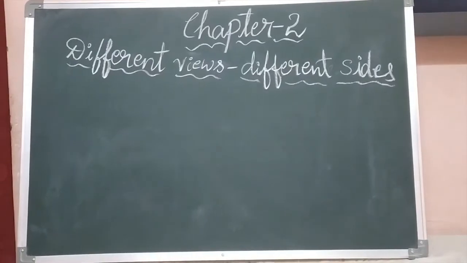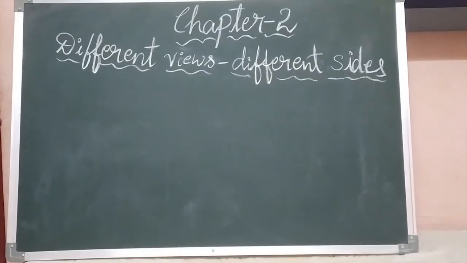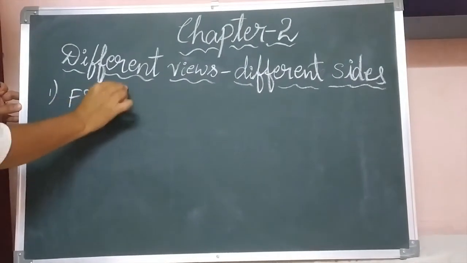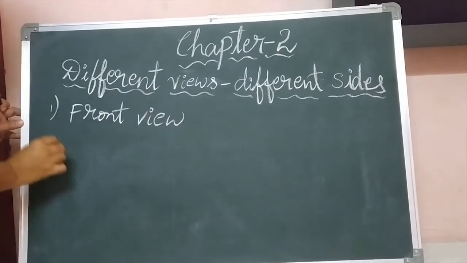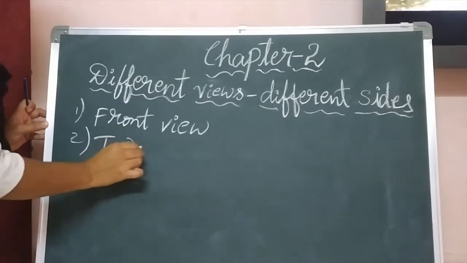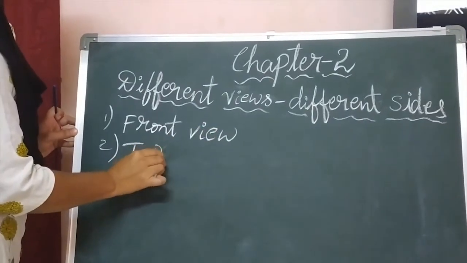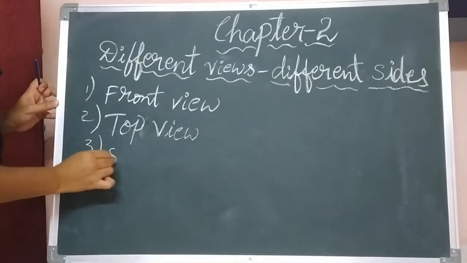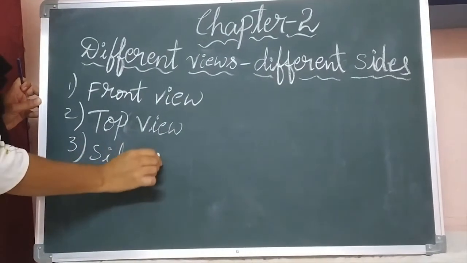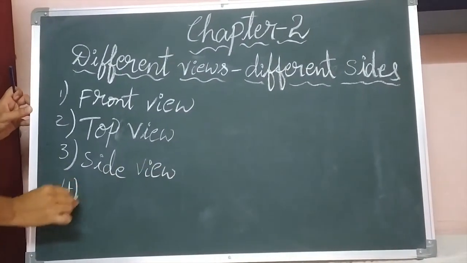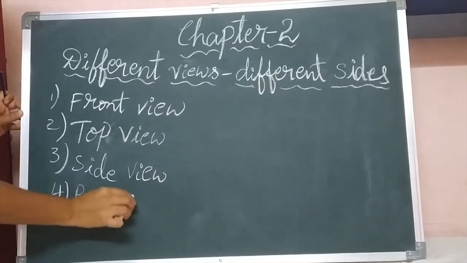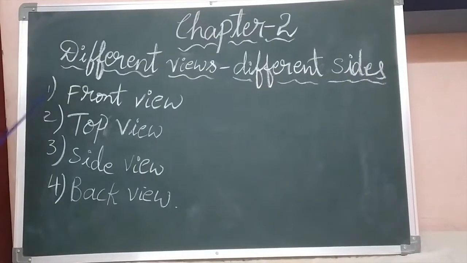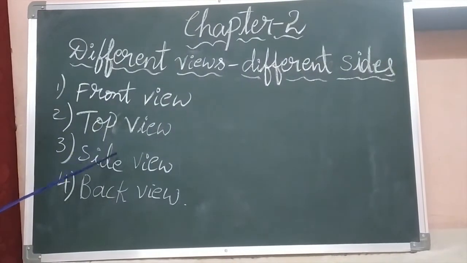Okay, children, the different types of views are front view, top view, side view and back view. There are 4 types of views: front view, top view, side view and back view.